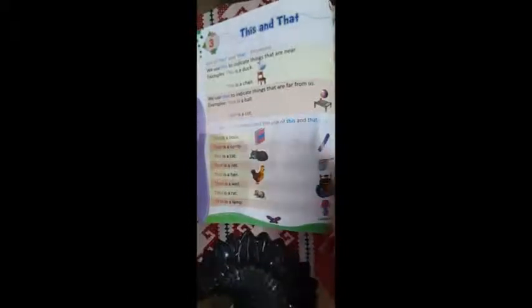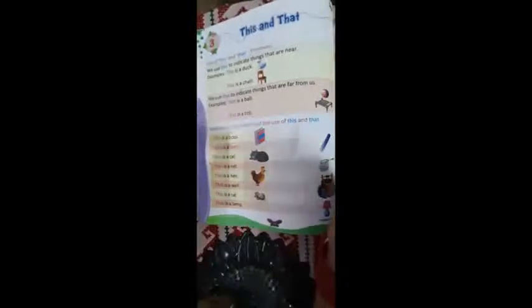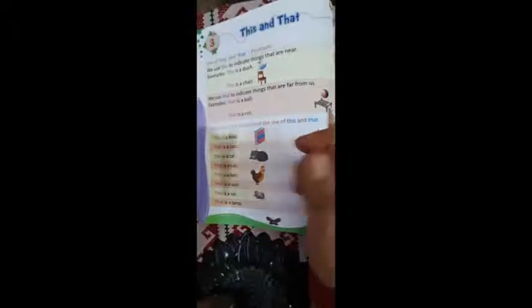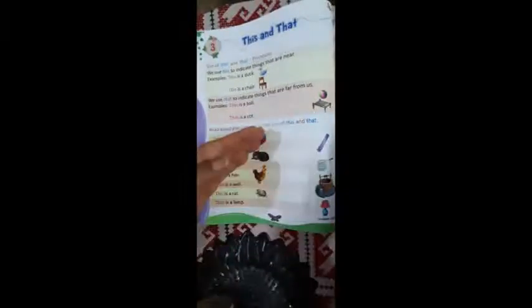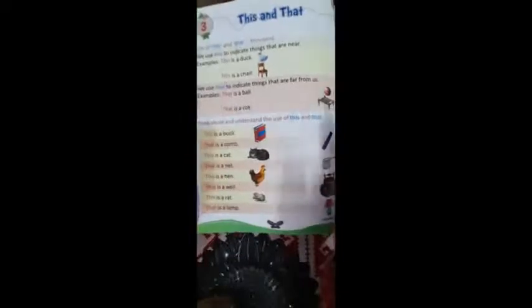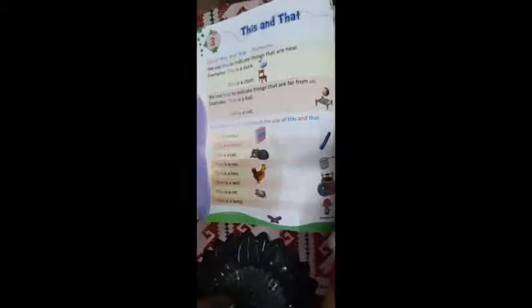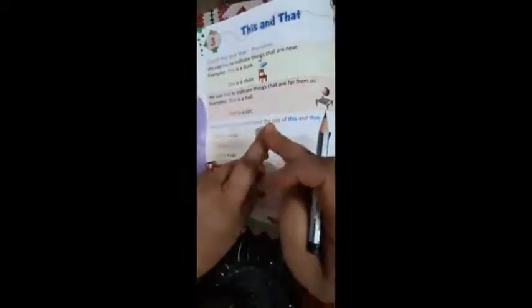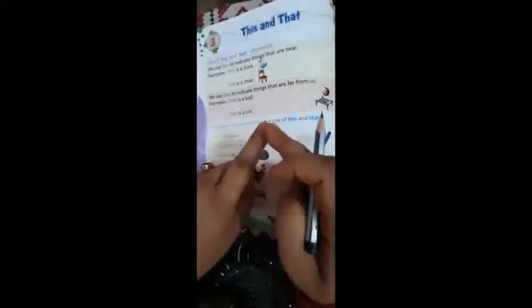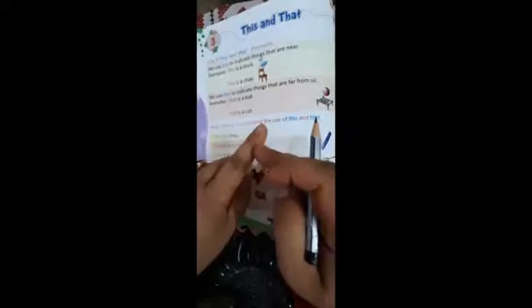So now students, I hope you understood where we have to use this and where we have to use that. The single thing that is near to us, we use this there, and the single thing that is far from us, that is far from us means हमसे दूर है. So the single thing that is far from us, we use that to indicate that. ठीक है. उसको दिखाने के लिए हम that का यूज करते हैं. Always we use this finger to point the things that are far from us. और हम इस उंगली का यूज करते हैं उस चीज को दिखाने के लिए जो हमसे दूर होती है.